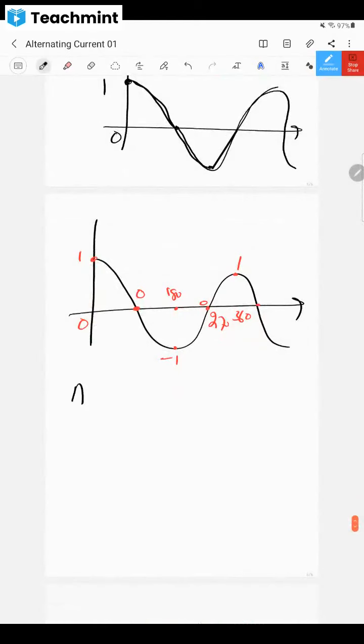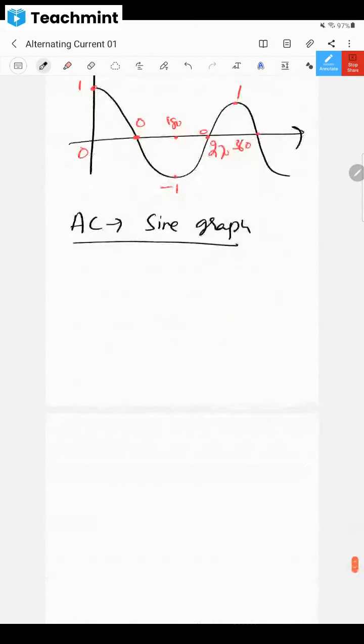So AC current is represented through the sine graph. How it is represented, look at this. This is like the y-axis and this is like the x-axis here. This is the time period. Always on the x-axis I'll be having the time period.